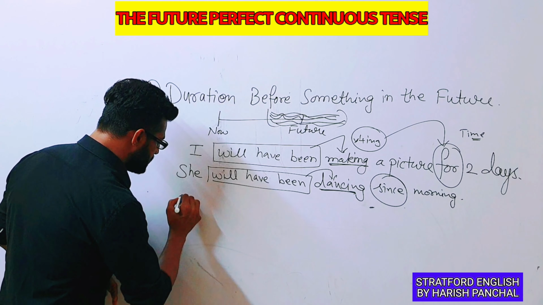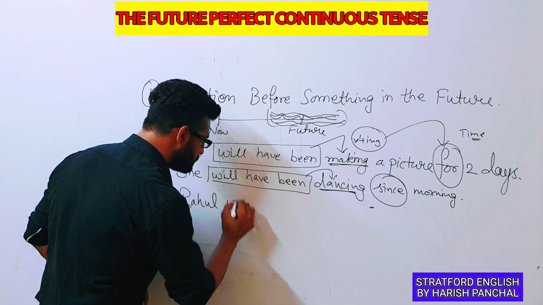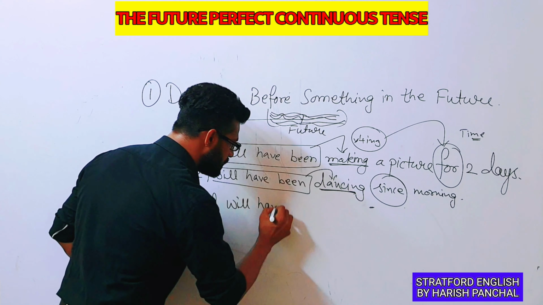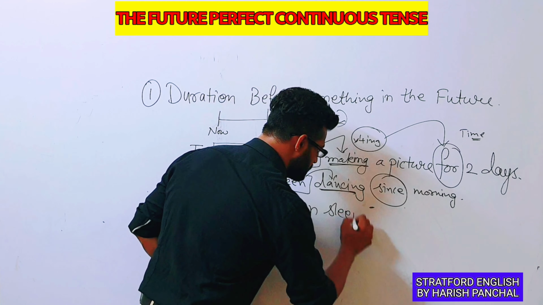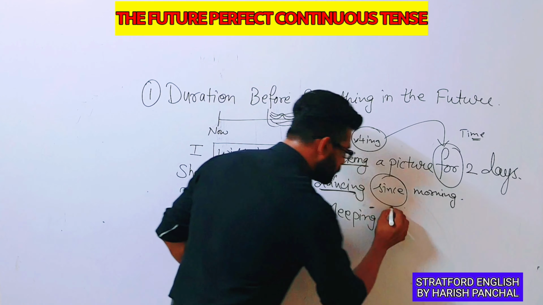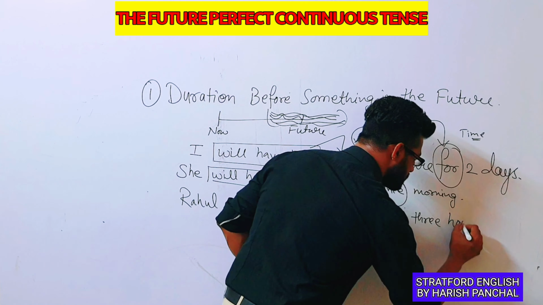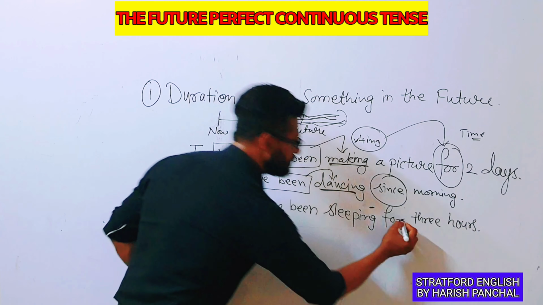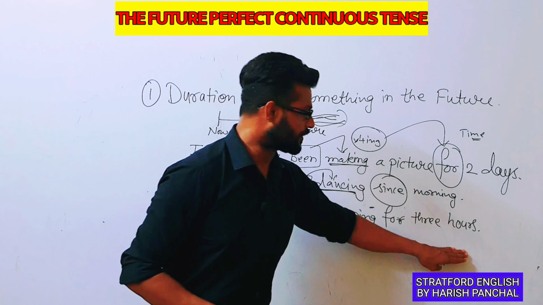Another example like Rahul will have been sleeping for 3 hours. So Rahul will have been sleeping for 3 hours.